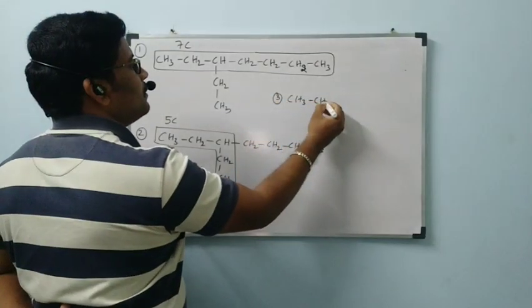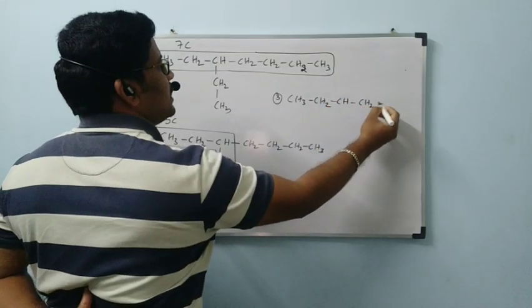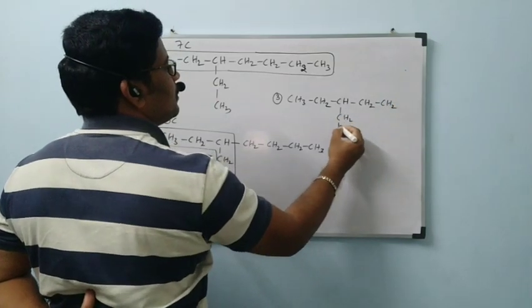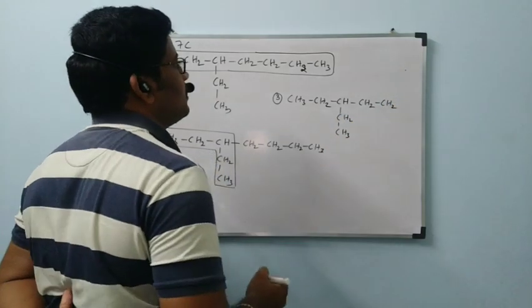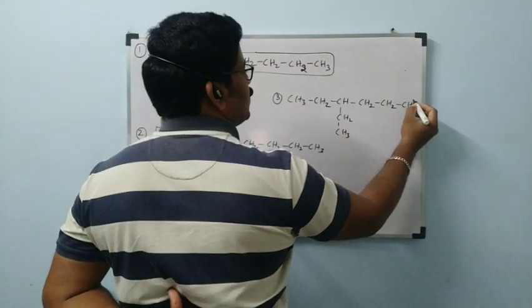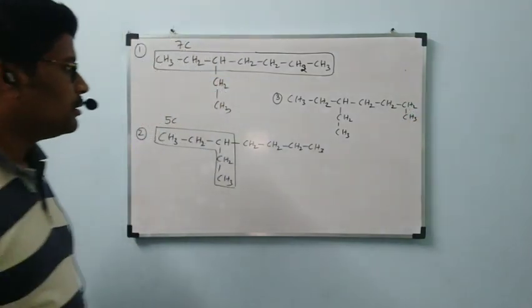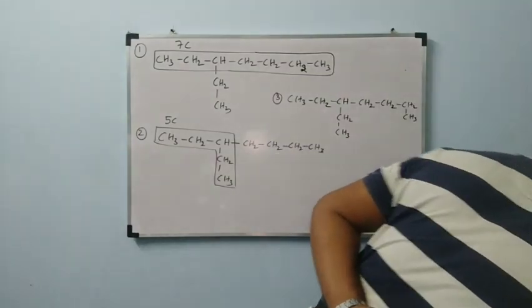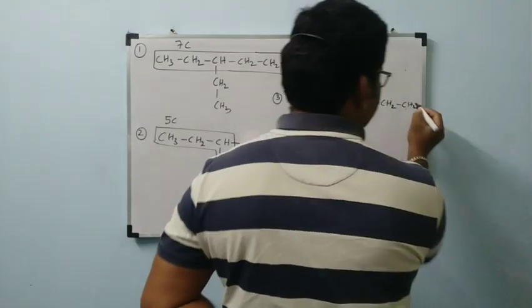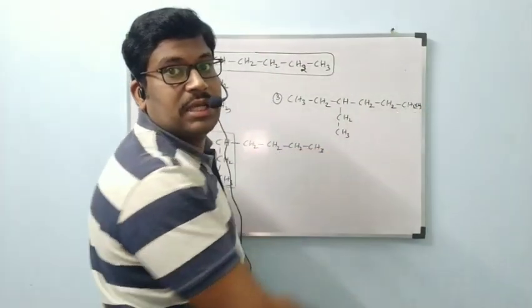CH3, CH2, CH, CH2, CH2, CH2, CH3. Again here a carbon is there, the last CH3 is there.